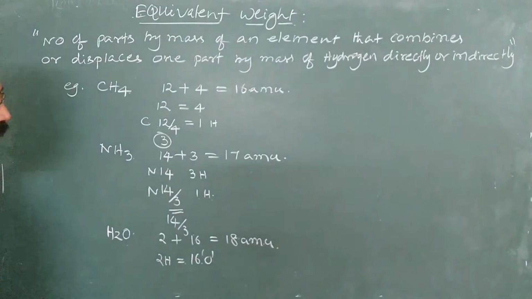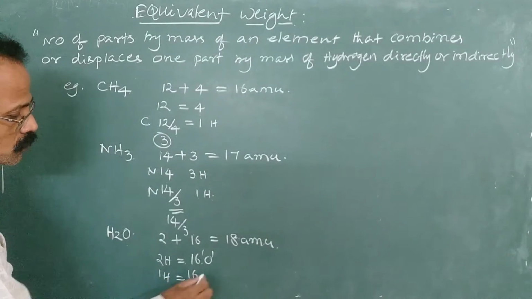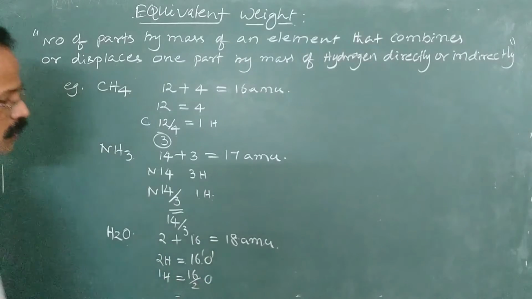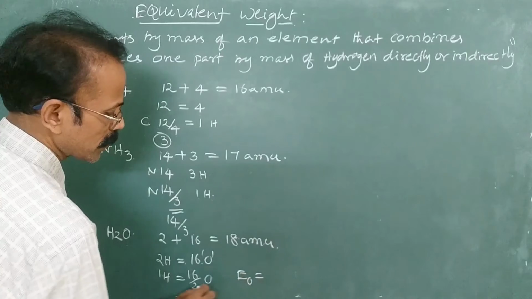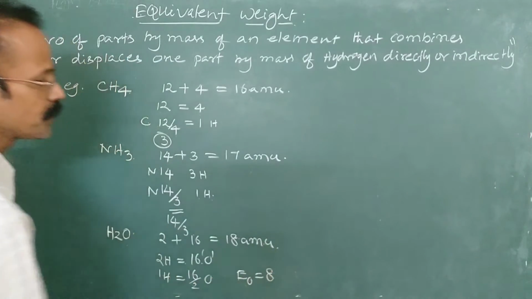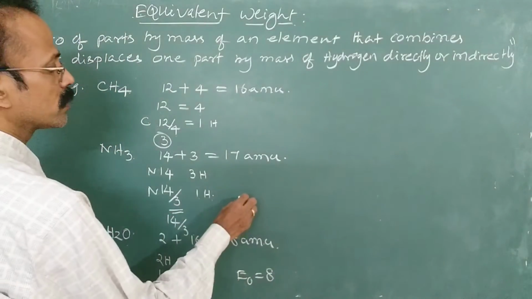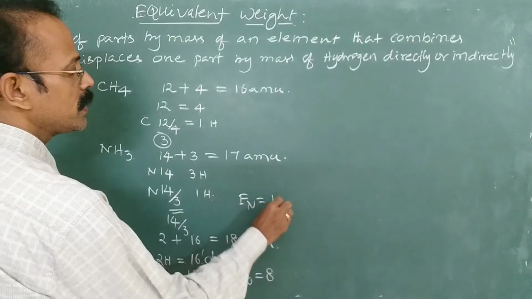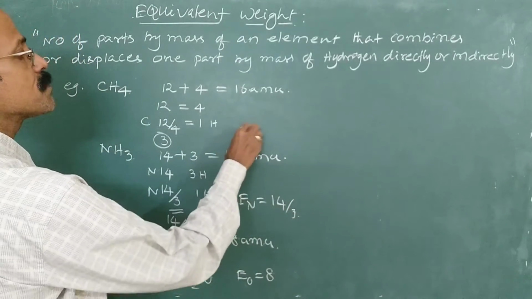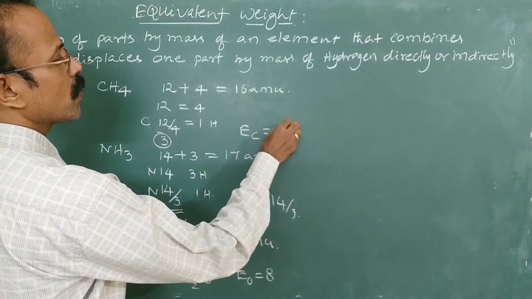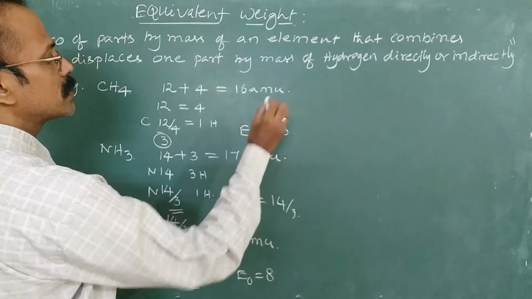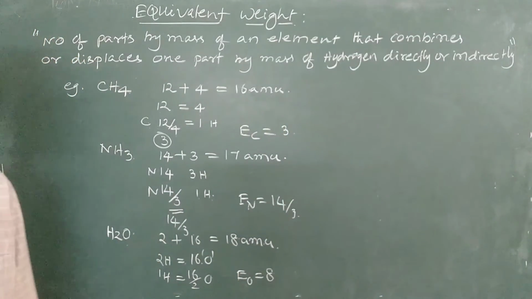Now 1 part of hydrogen combines with 16 by 2 parts by mass of oxygen. So what is the equivalent mass of oxygen now? Equivalent mass of oxygen is 16 by 2 or 8, and equivalent mass of nitrogen is 14 by 3, and equivalent mass of carbon is 12 by 4 or 3, right? So these are the examples.